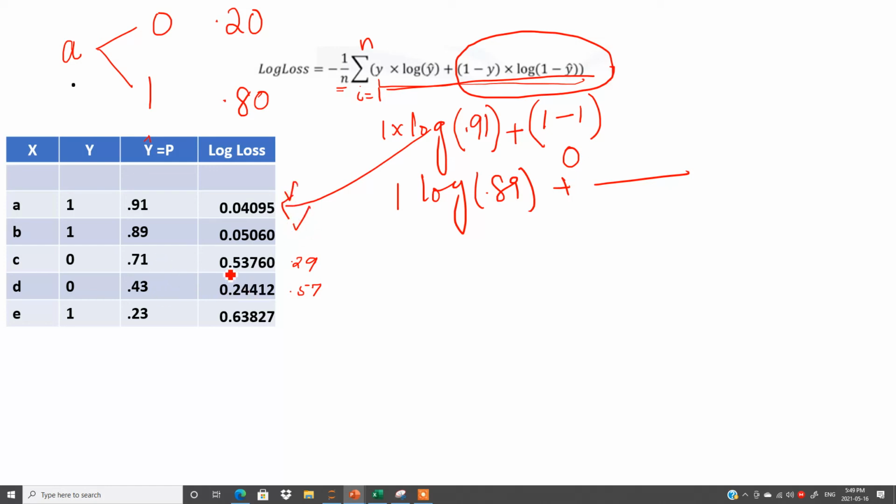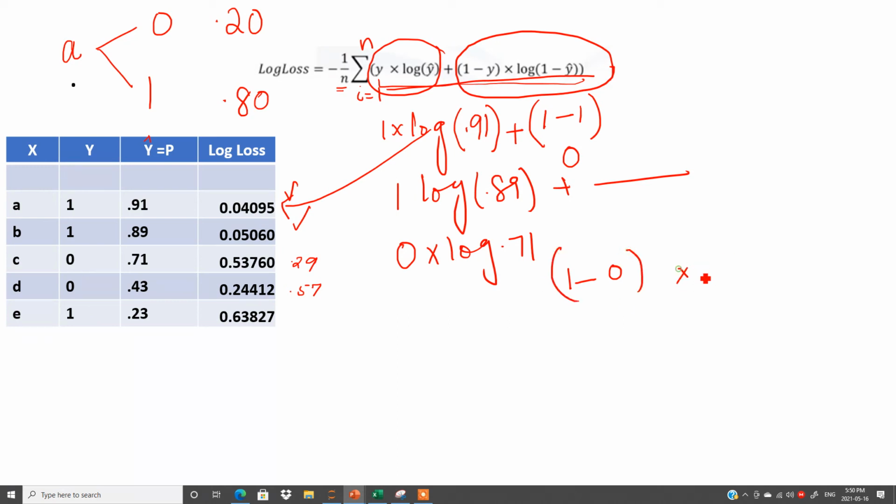This is one of the most important again. See here, y is 0. So y, which is 0, multiplied by log 0.7. If our y is 0, this complete part will be 0. Do not worry about this part. You have to solve this part when we have a 0 option here. If we have a 1, you have to solve the other part. If we have a 0, this part is 0, and you have to go here. So it will be 1 minus 0, because now we have a 0.